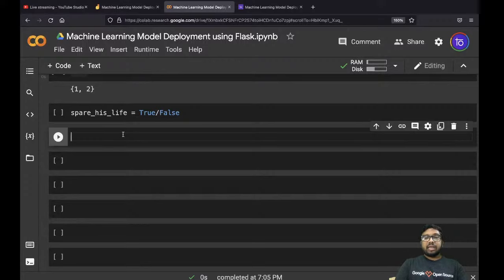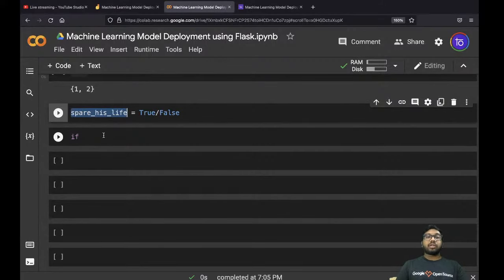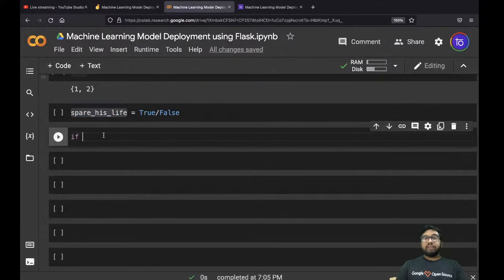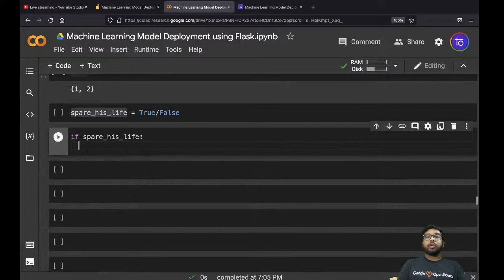Let's make a condition. If spare his life, Doctor Strange is compromising with Thanos: spare Tony Stark's life, and I am going to give you the time stone, right? Now we are going to say if Thanos will spare his life, that means if this condition is true, what is going to happen? Doctor Strange will give away the time stone.